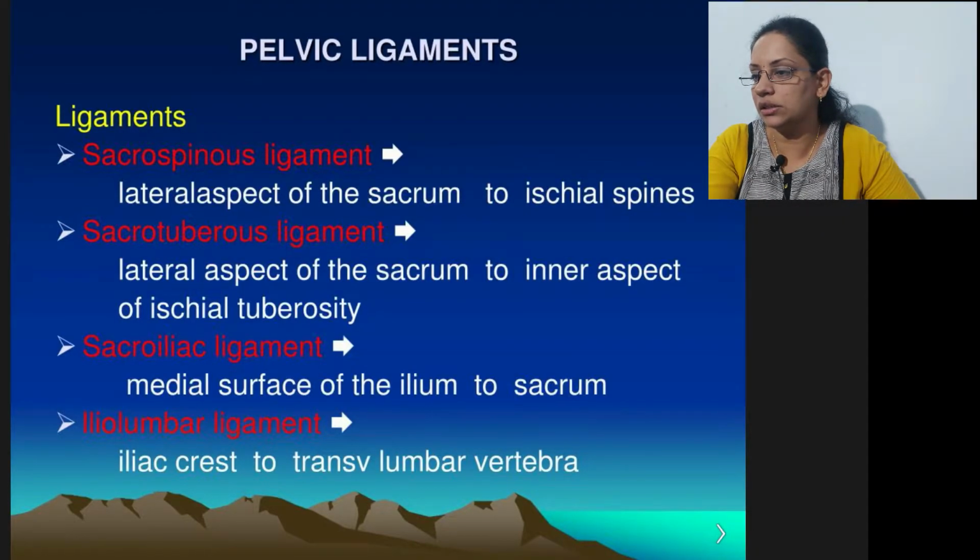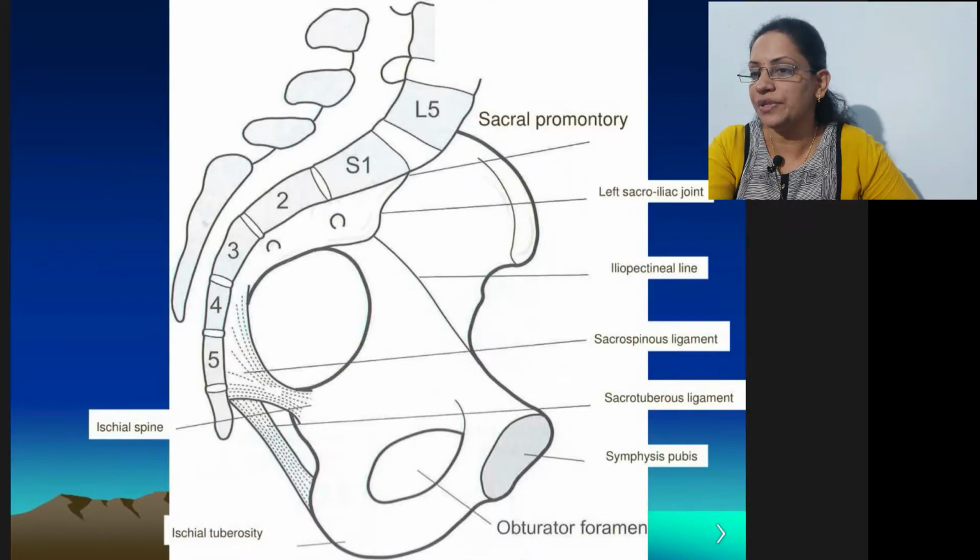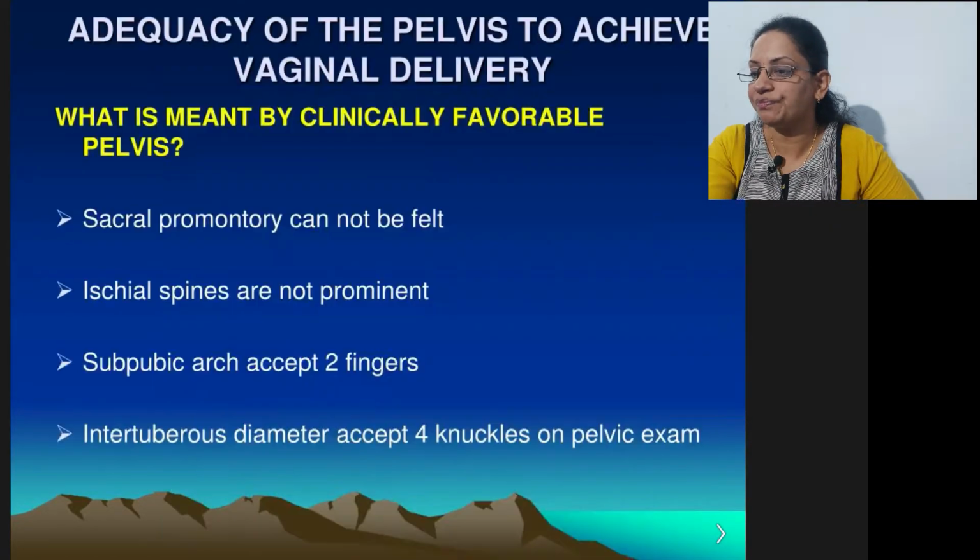Now these are the ligaments. We have to know about these ligaments because weakening of these ligaments will cause obstruction of labor. So these types of ligaments are important. This is again the joints of the pelvis.